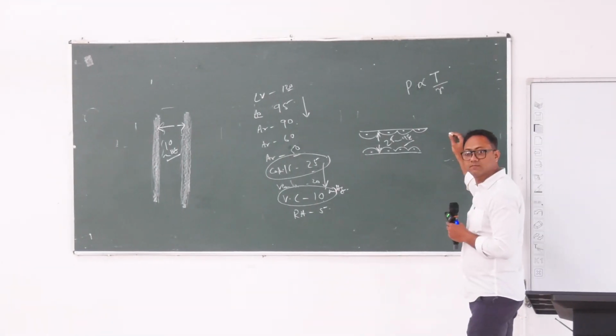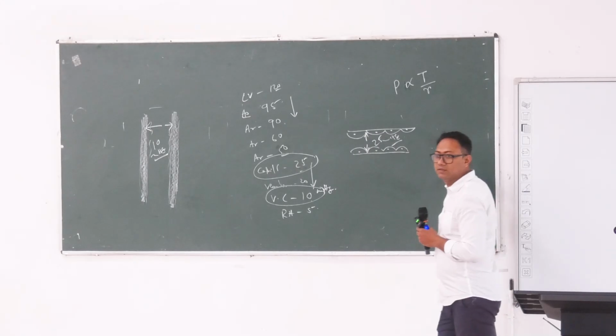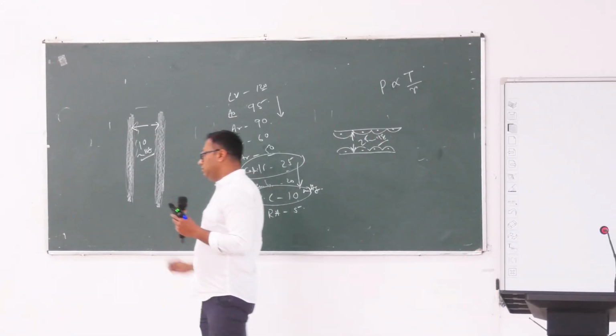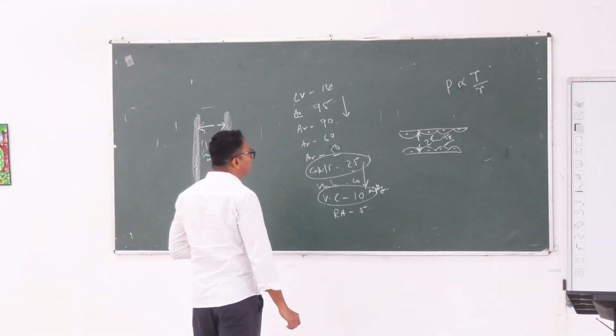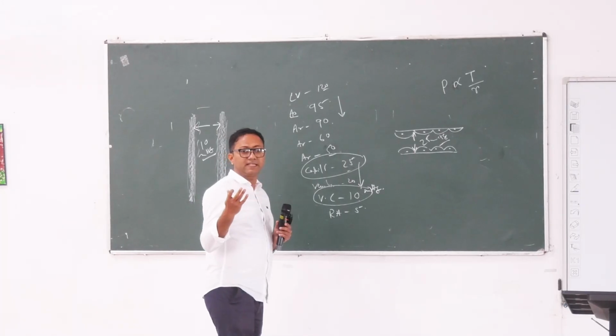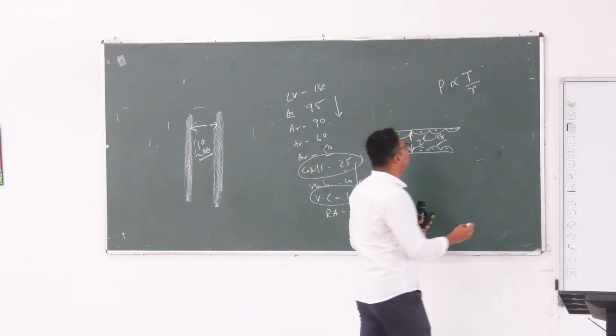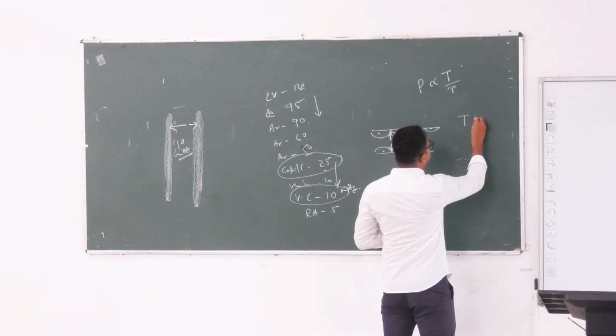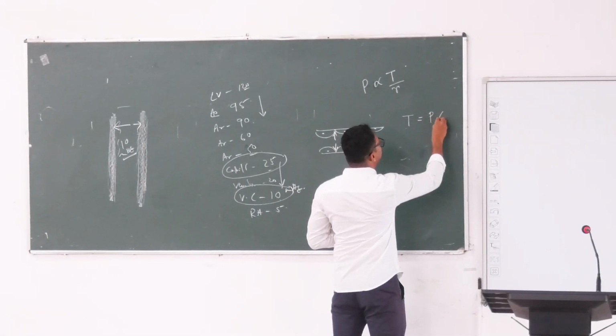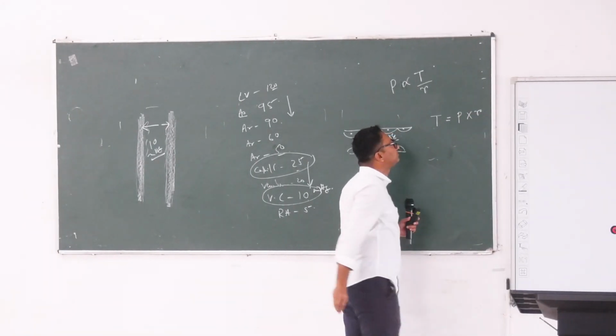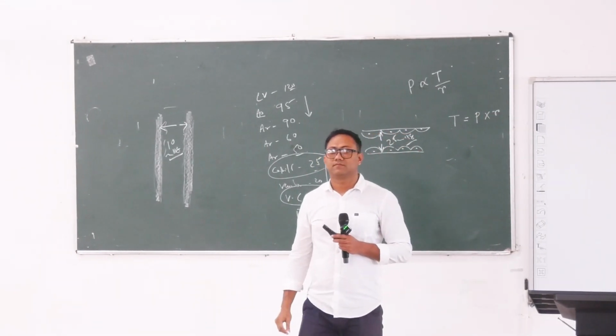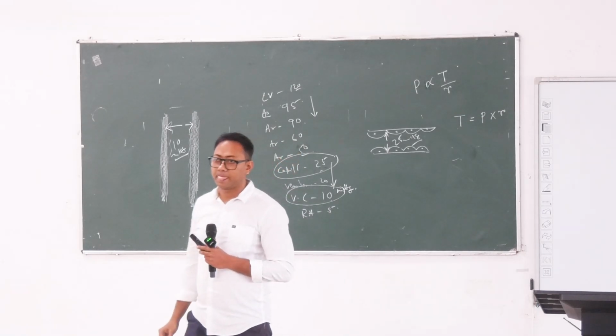So for an organ like a blood vessel, we can assume that T is equal to P into R. Clear? Okay.